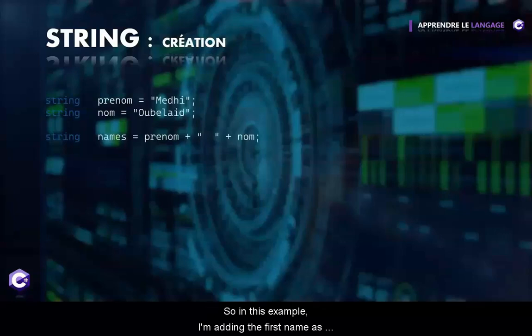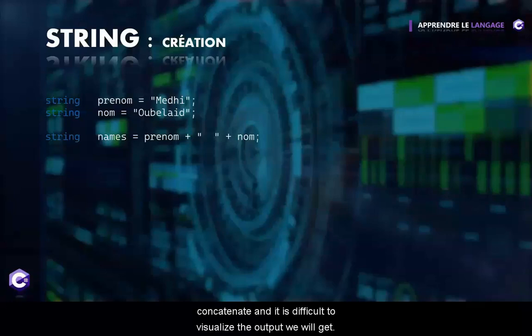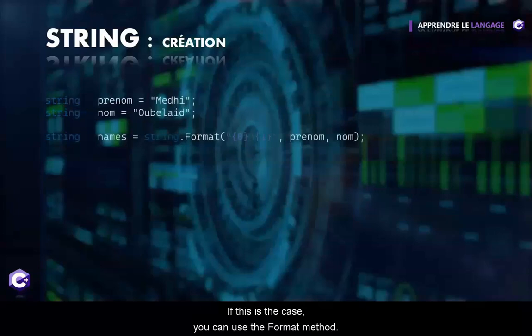So in this example, I'm adding the first name, then an empty string to create a space. And finally, the last name. This method of concatenating strings might create strange things when you compile the program. You can have different variables that you concatenate, and it is difficult to visualize the output we will get. If this is the case, you can use the format method.